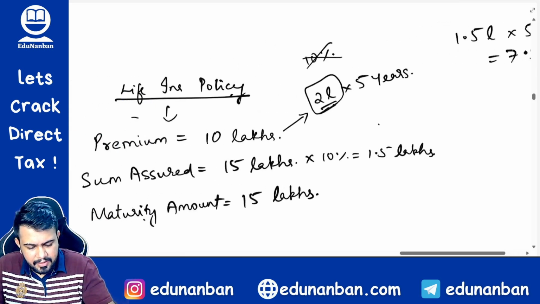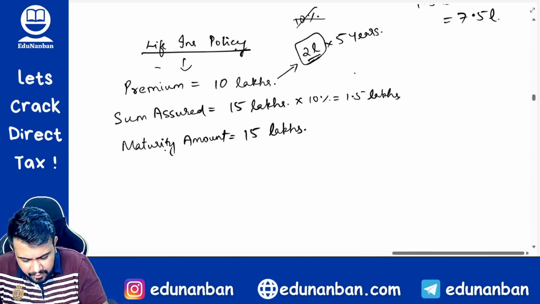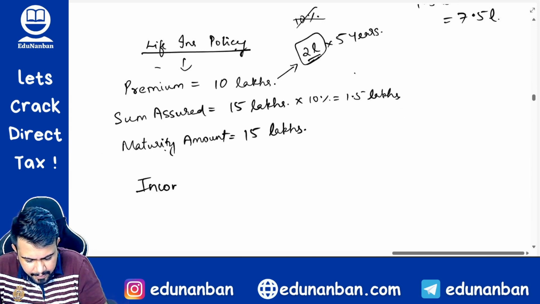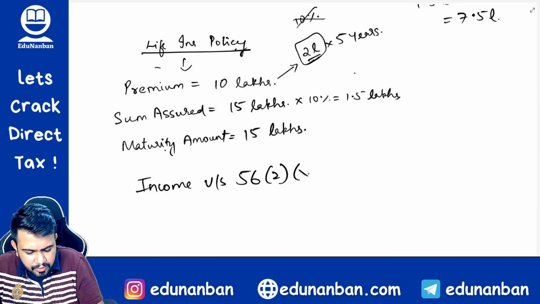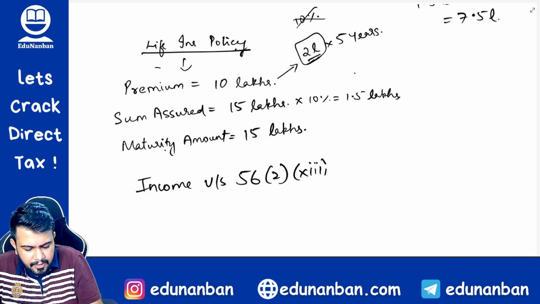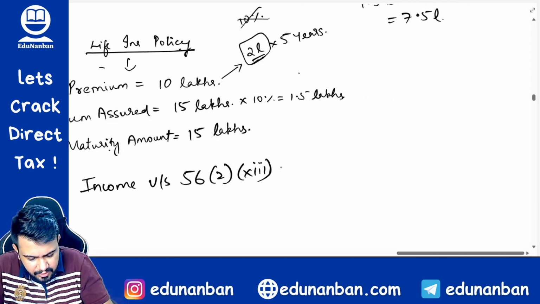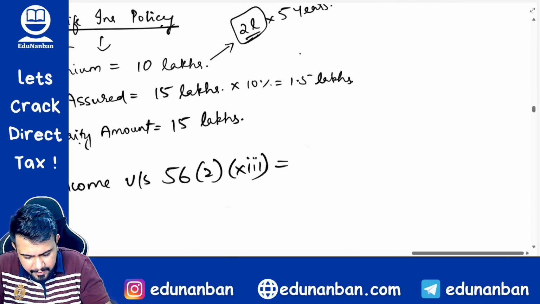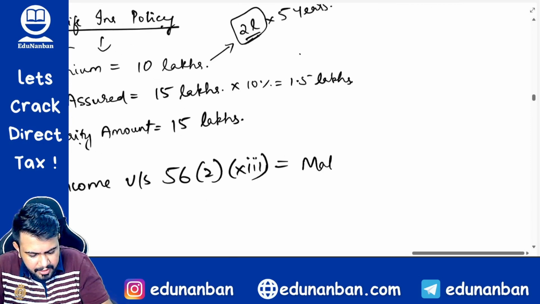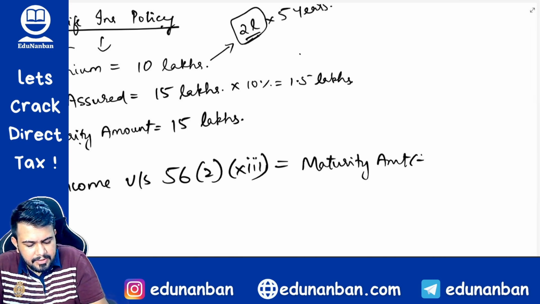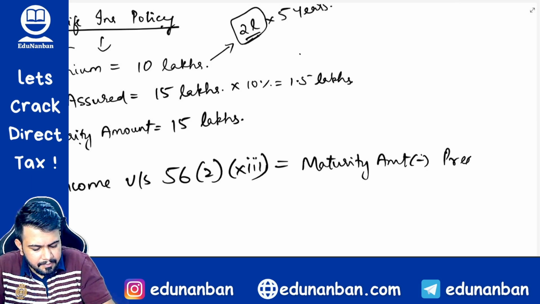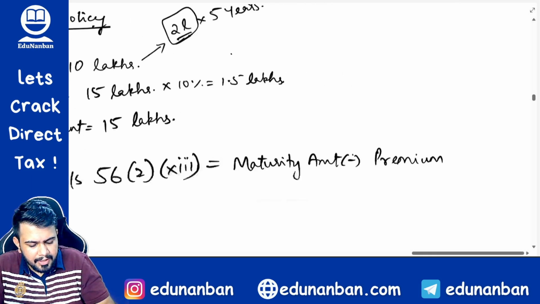You get my point? So here now let us calculate the income. Income under section 56(2)(xiii). In this case, income is equal to maturity amount minus premium not claimed as deduction.